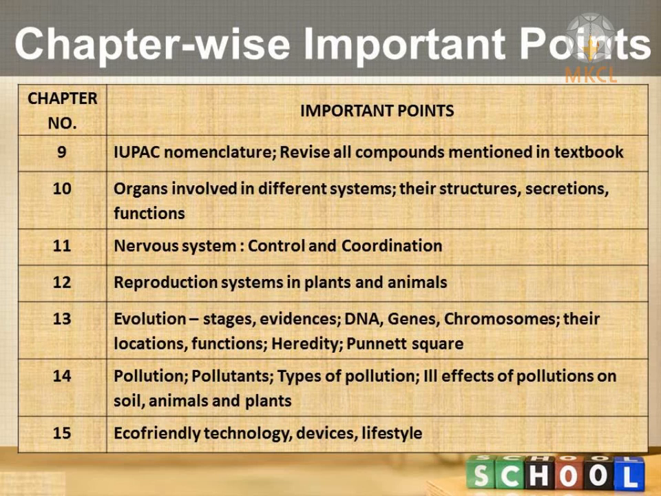Whenever we are learning about a system present in the human body, the system is made up of organs. That is why you have to study the organs involved in the system, their structure, their secretions like hormones or enzymes, their functions, etc., in chapter number 10. Chapter number 11 is for the nervous system, that is control and coordination, and chapter number 12 is life cycle, that is the reproduction system.